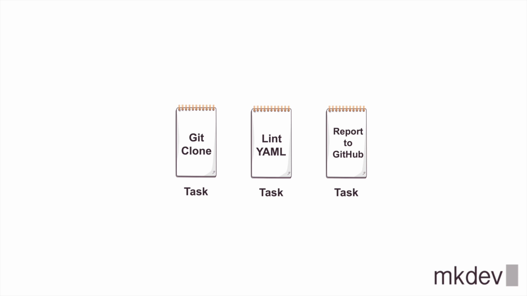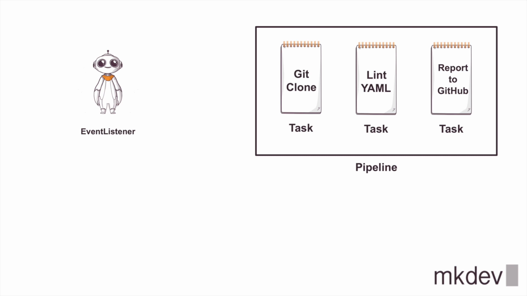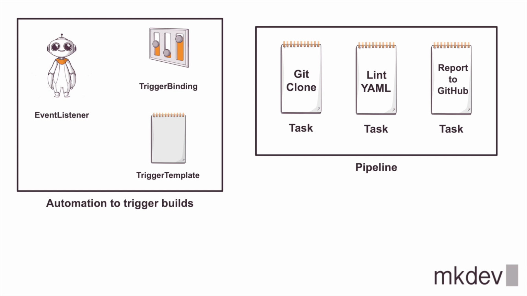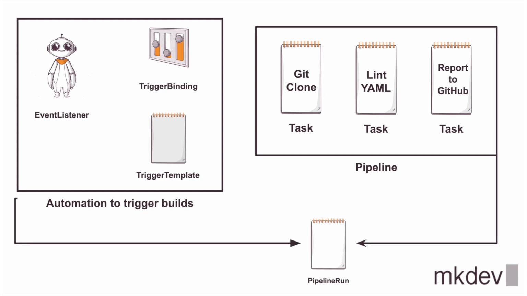To trigger the pipeline, we need an event listener. For each event listener, Tekton will create a new service and deployment, and we need to expose this deployment with an ingress or an OpenShift route. As mentioned before, the listener needs to map requests to a trigger binding and a trigger template. Keep in mind that you will probably need multiple trigger bindings and trigger templates, as well as something called an interceptor, at least one per event type that you want to process. Finally, the pipeline run will be created and your build is running.